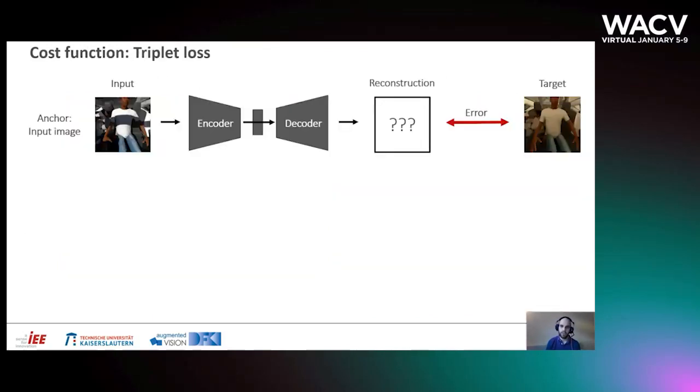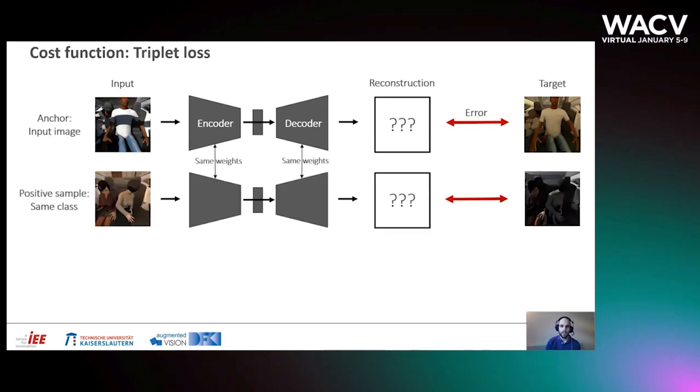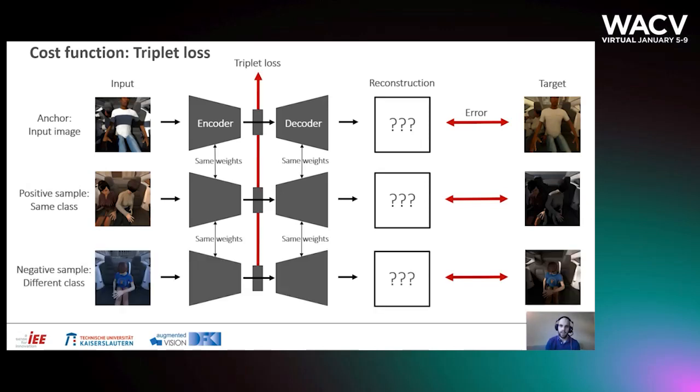In order to improve the reconstruction on test images, we adapt the loss function of our encoder-decoder model by adding a triplet loss in the latent space. The anchor image is processed as before. Then we select the positive sample to be of the same class as the input image, meaning the same objects occupy the same seat position. Then, for the negative sample, we select an image for which the occupancy only differs in a single seat position with respect to the anchor image.